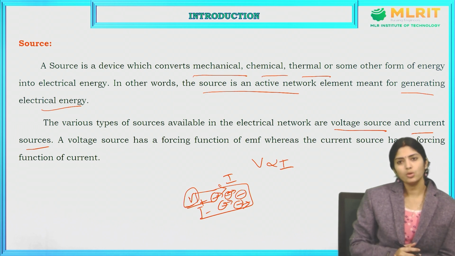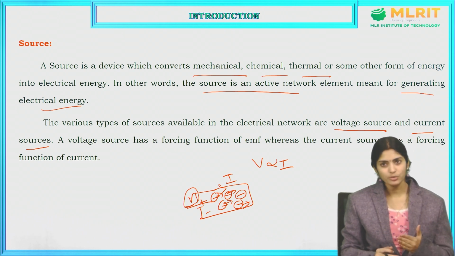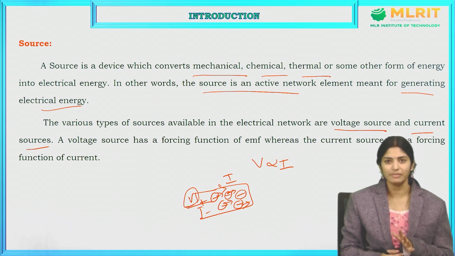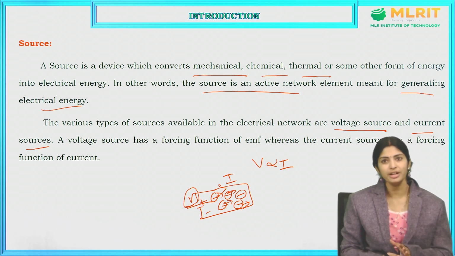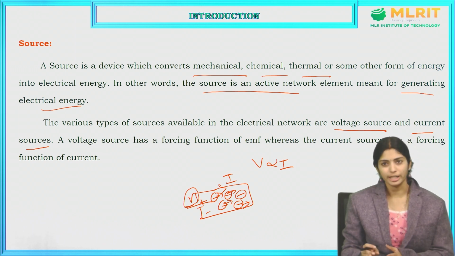Voltage is a force which tends to produce a current in the circuit. Similarly, the voltage source has the forcing function of EMF, whereas the current source has a forcing function of the current. Finally, the output is the flow of current in the circuit.